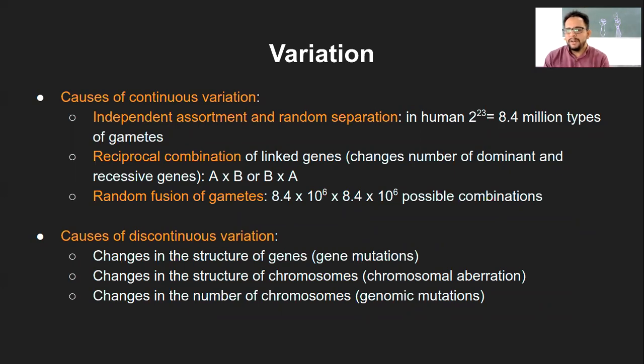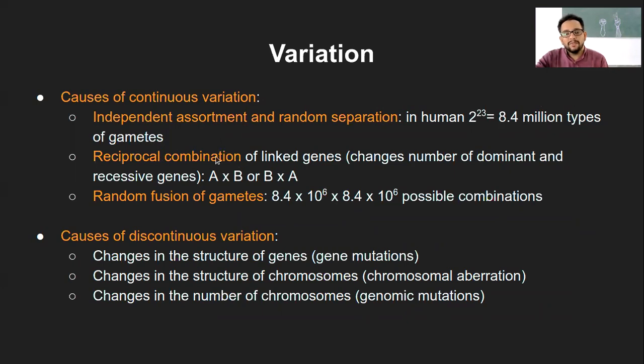Now in humans, we have 23 chromosomes, right? And a pair with 23 chromosomes can have 8.4 million types of gametes. That means 8.4 million types of sperms, as well as 8.4 million types of ova. So that way, this many different types of gametes can be formed. And they have even more chances, which we'll see in the last part.